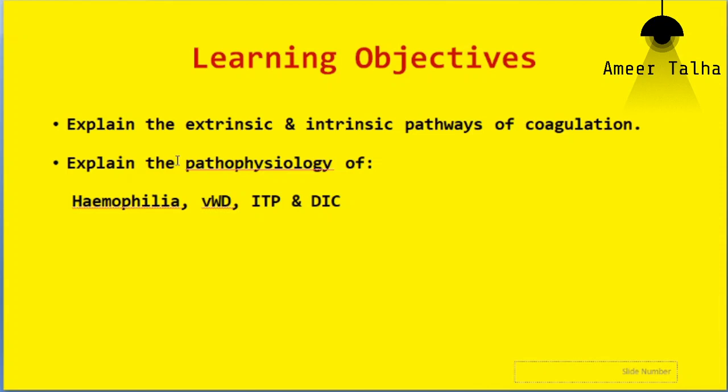Thank you. So we will discuss the extrinsic and intrinsic pathway of coagulation, and then we will discuss few of the bleeding disorders, especially the pathophysiology of hemophilia, von Willebrand disease, idiopathic thrombocytopenic purpura, and disseminated intravascular coagulation.